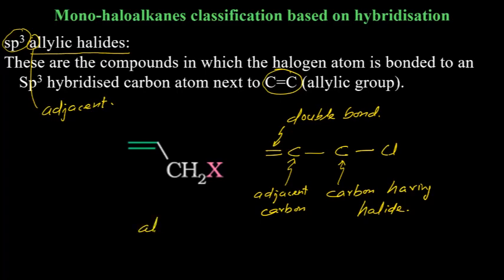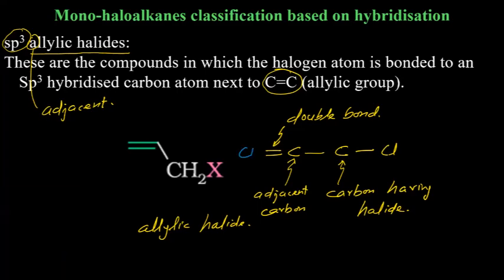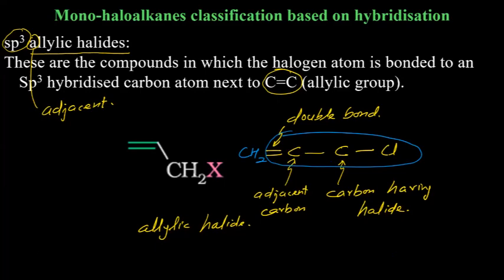So then we will call it allylic halide. After the double bond, there can be CH2, but this group is known as the allylic group. Obviously, there will be hydrogens, so you need to complete the valencies. This will be CH2, CH.